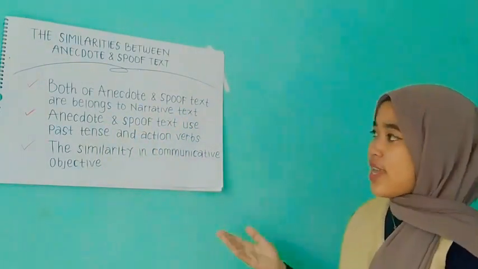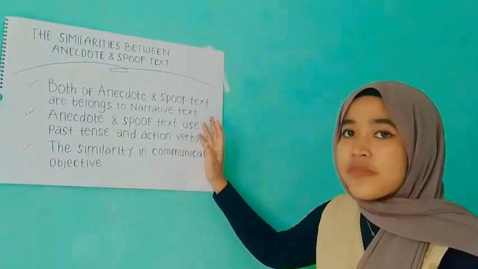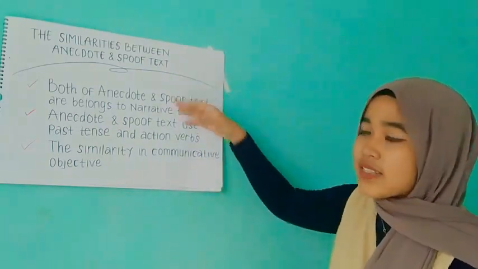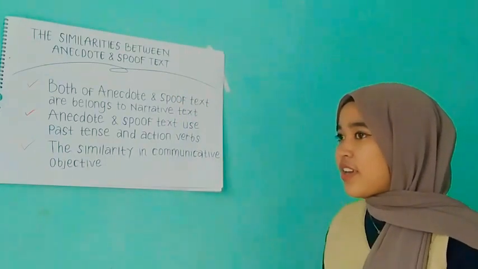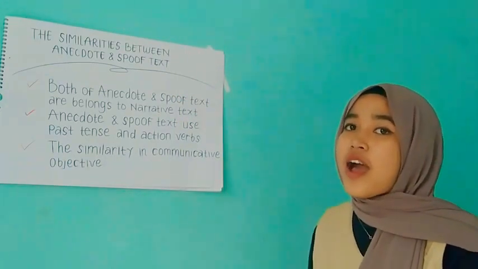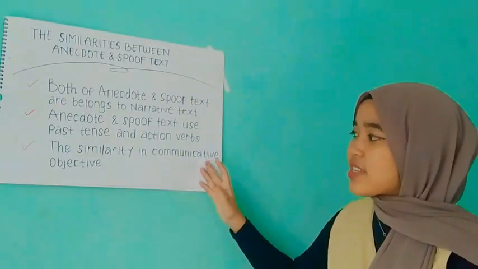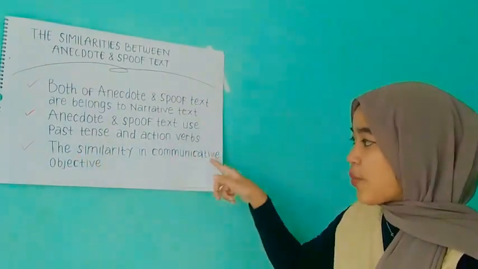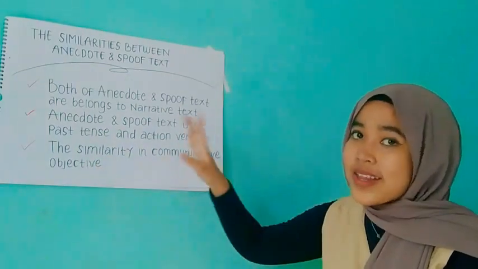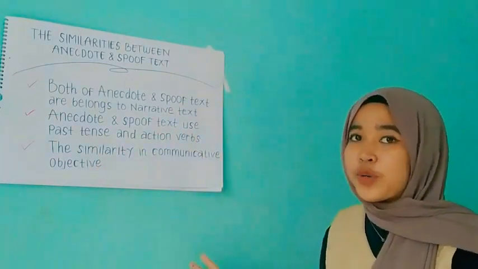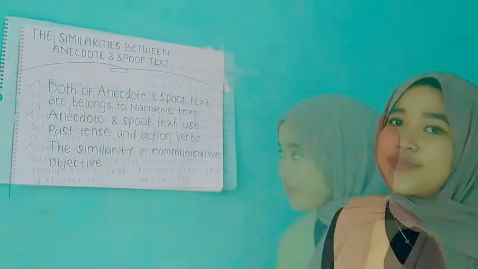As we can see, in the first sentence of these two texts, it usually tells the events or incidents that have happened in the past. And the last is the similarity in communicative objective, namely to retell the events that have occurred in the past.